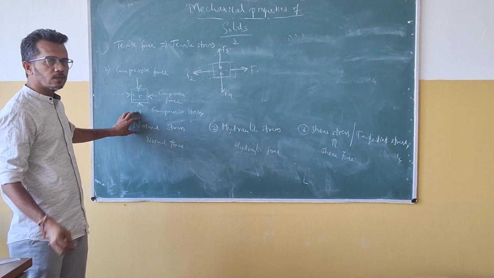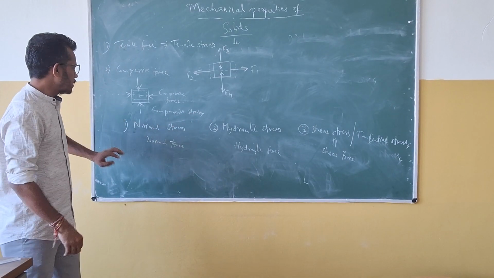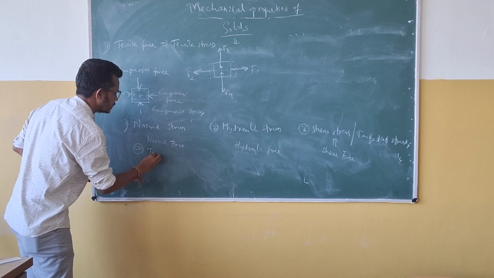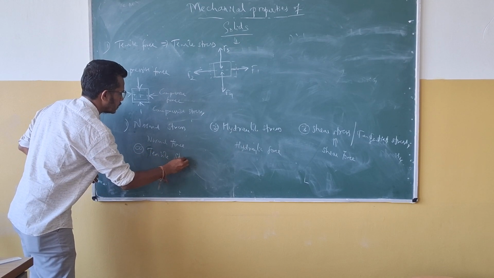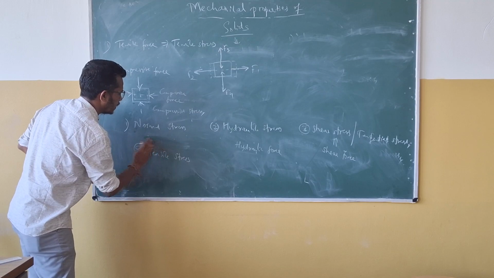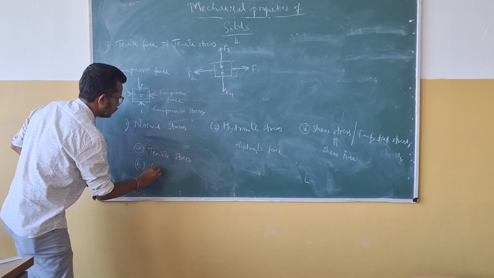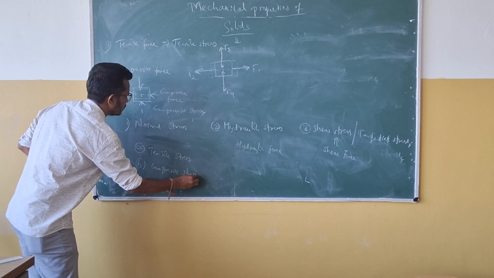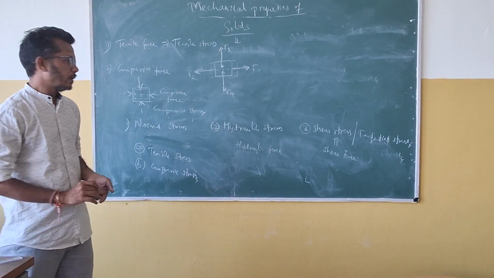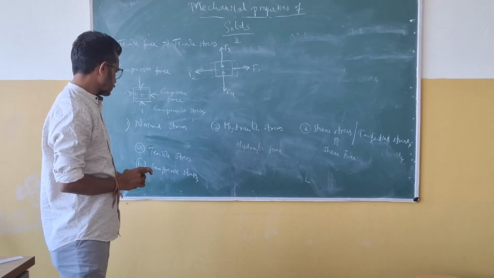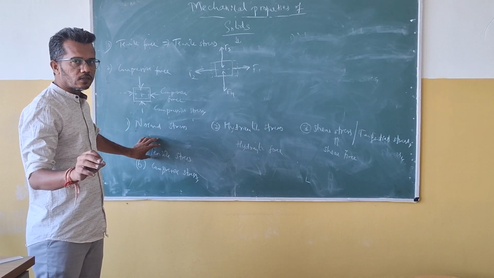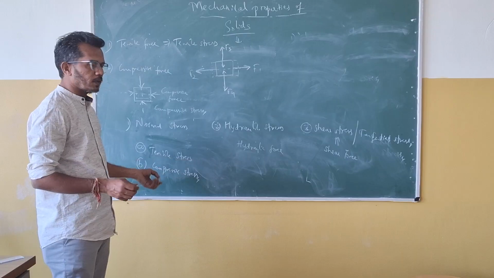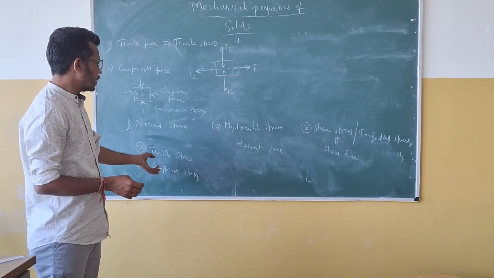So the normal stress is divided into two parts. The one is tensile stress and the second one is compressive stress. And the next comes, so in the tensile stress, the material will be elongated. There is an increase in its length. In the compressive stress, there is a decrease in its length.